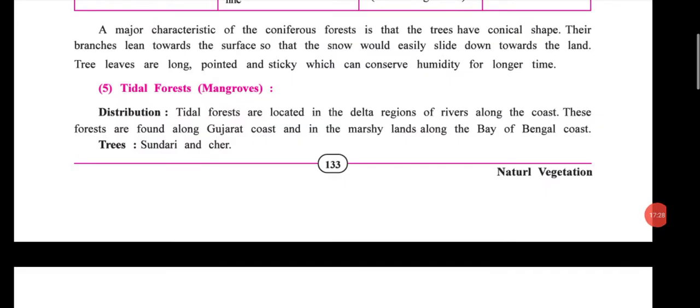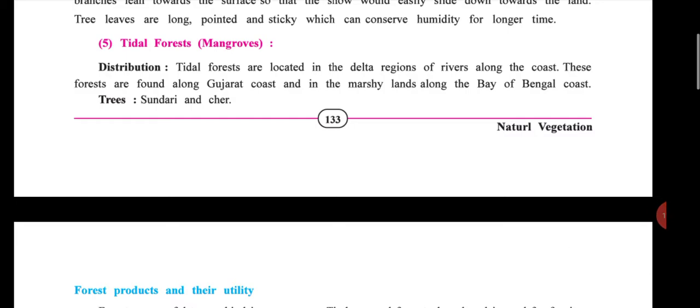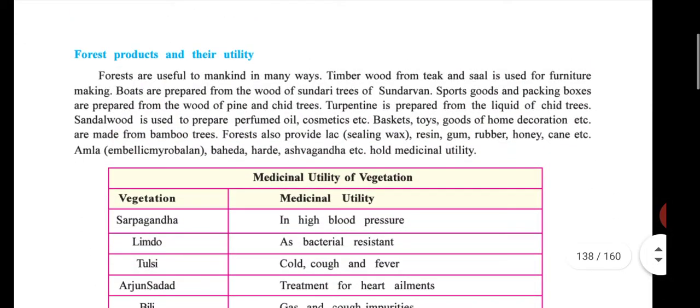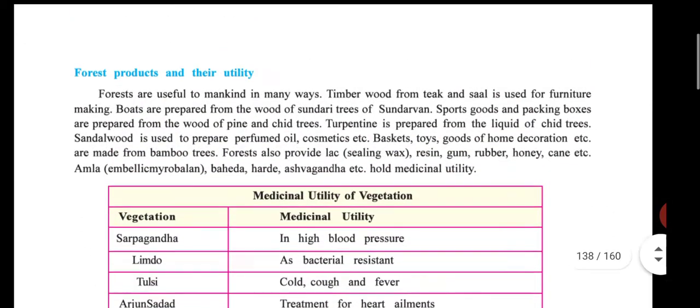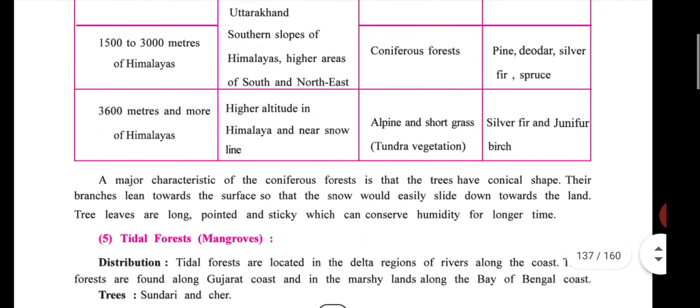Then tidal forest or mangroves. Distribution: these types of forests are located in the delta region of rivers along the coast. So these forests are found along the Gujarat coast and in the marshlands along the Bay of Bengal coast. Trees like Sundri and Cher. Then forest product and their utility. Here we have done the types of forest, the five types of vegetation.